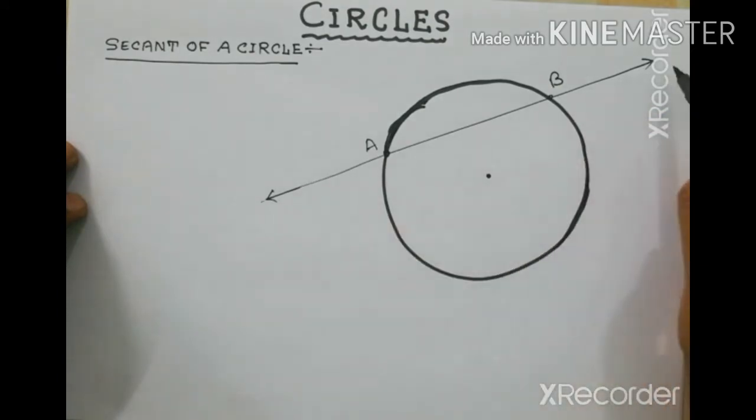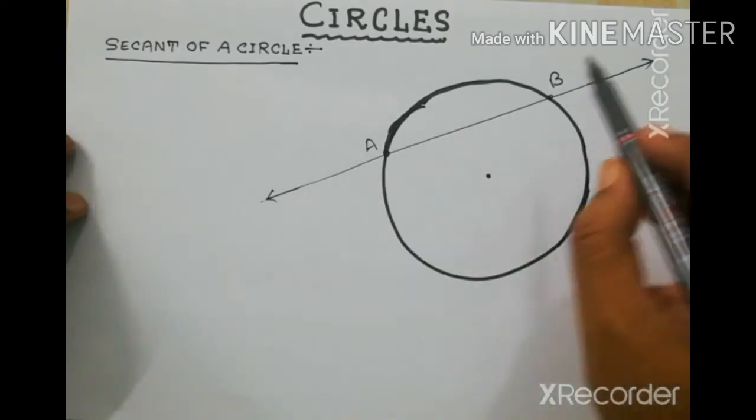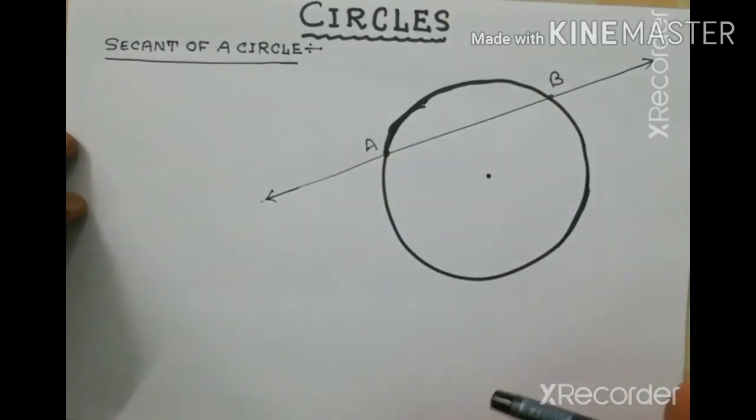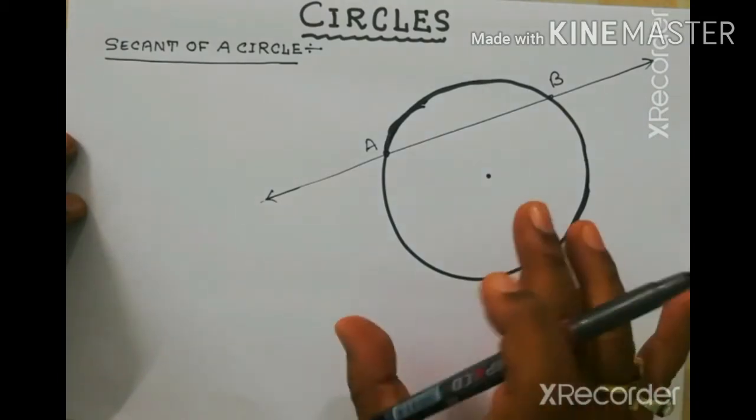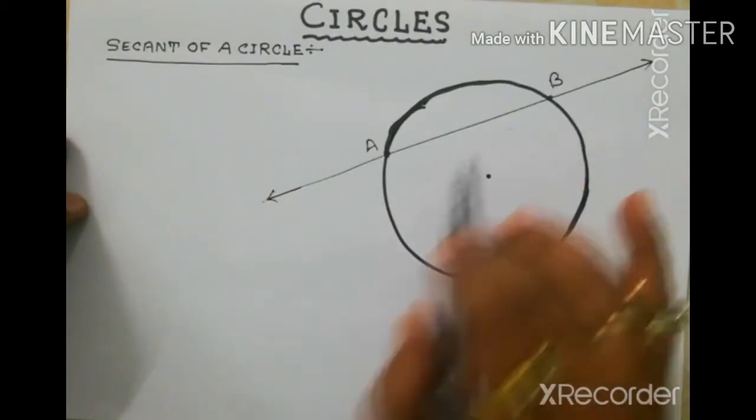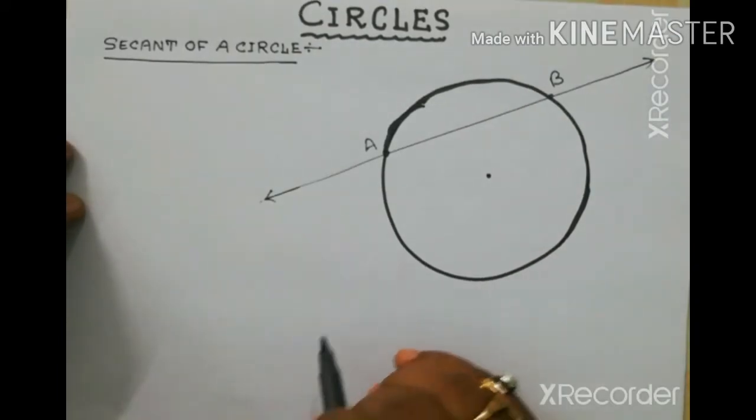So a line or a straight line intersecting any 2 points of a circle is called secant of a circle.